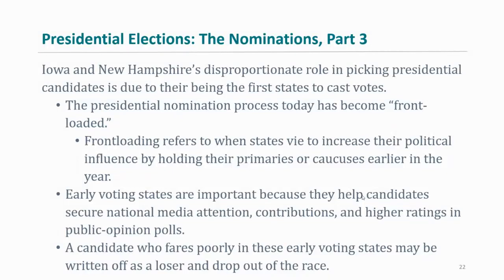Iowa was a virtual tie between current Secretary of Transportation Pete Buttigieg and current Senator Bernie Sanders. They were pretty much in a tie for Iowa, and then Bernie Sanders won New Hampshire outright. So Bernie was doing very well, but then Joe Biden ended up overtaking him in South Carolina. That's when Joe Biden was able to pick up that momentum by winning South Carolina. So that was still an early state. That was the third state.